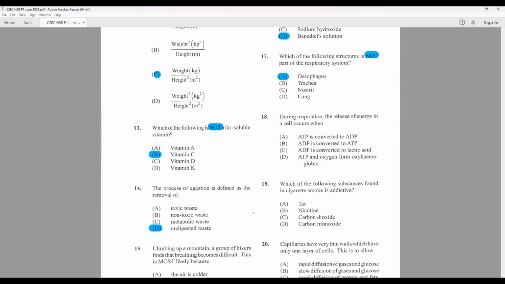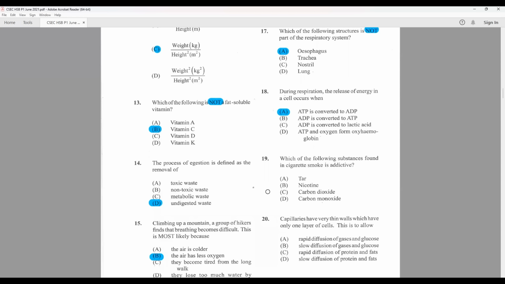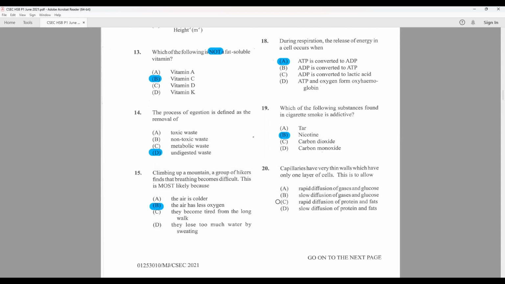Question 18. During respiration, the release of energy in a cell occurs when ATP, adenosine triphosphate, is converted to adenosine diphosphate. So ATP to ADP. Which of the following substances found in cigarette smoke is addictive? Nicotine, very popular addictive substance.